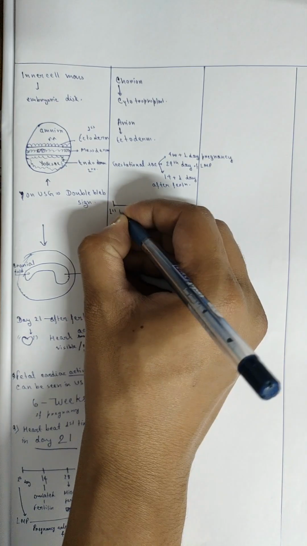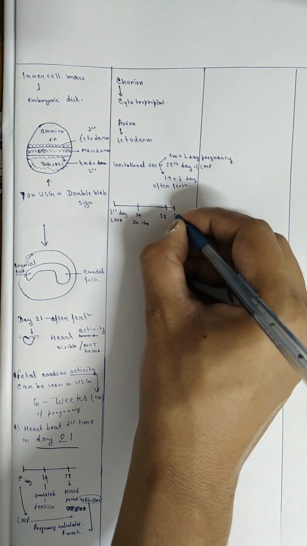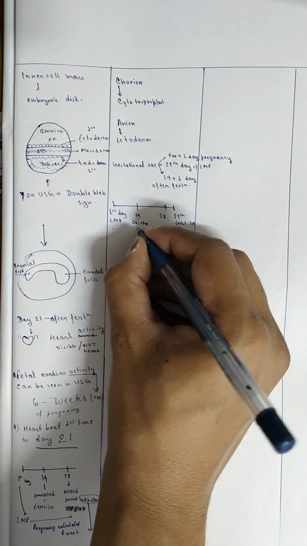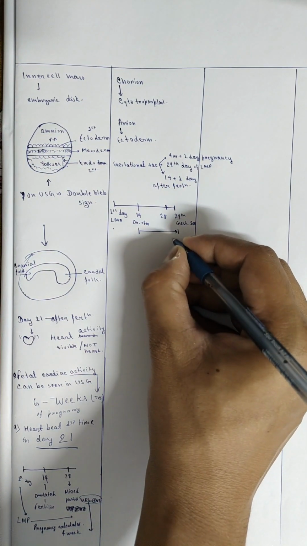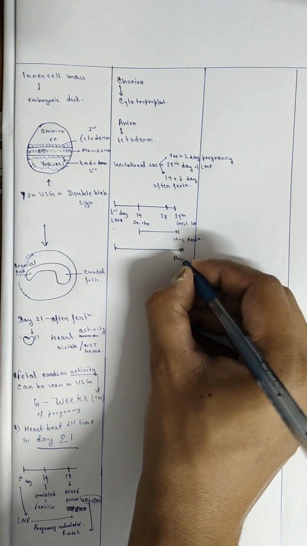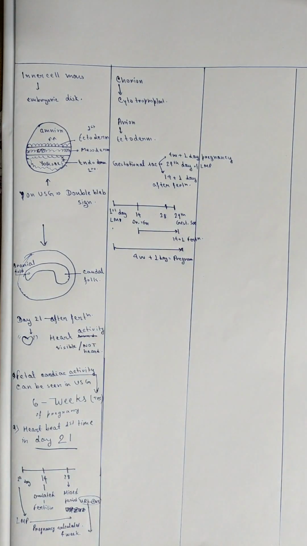So if it is a timeline, it is the first day, that is last menstrual period. On the 14th day, ovulation and fertilization happens. On 28th day missed period. On the 29th day, we can see the gestational sac. That means we have the 14 plus 1 day after fertilization and 4 weeks plus 1 day of pregnancy, that is 29th day.